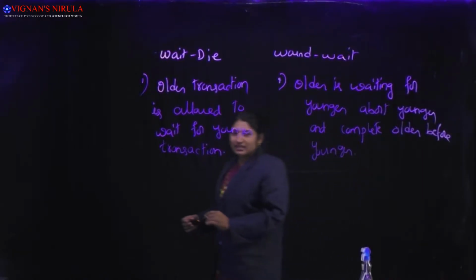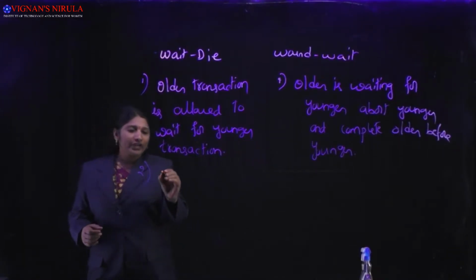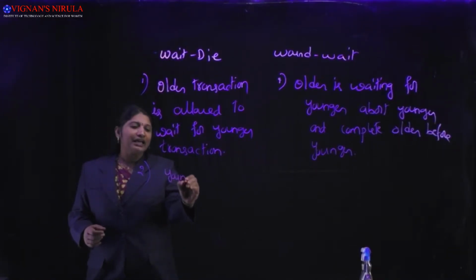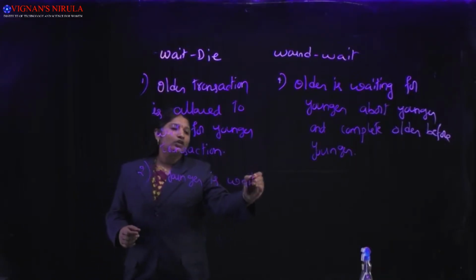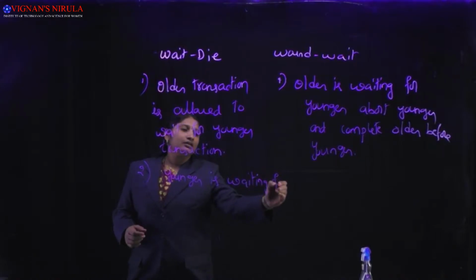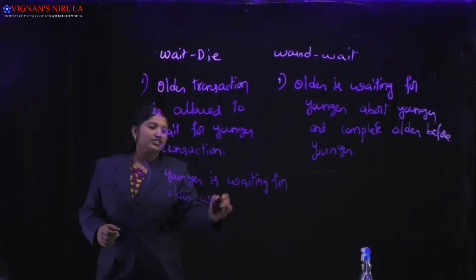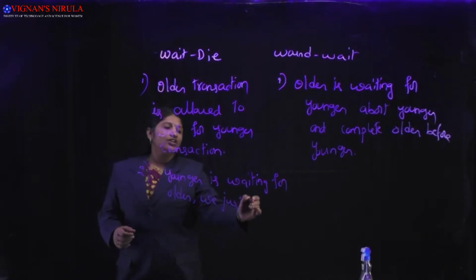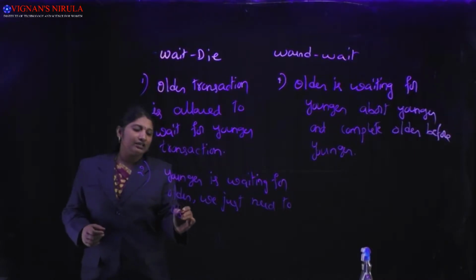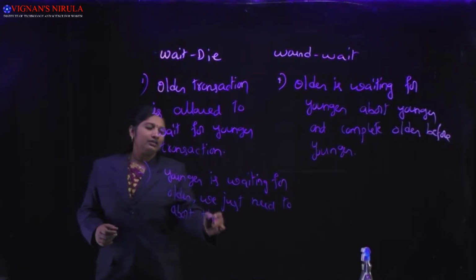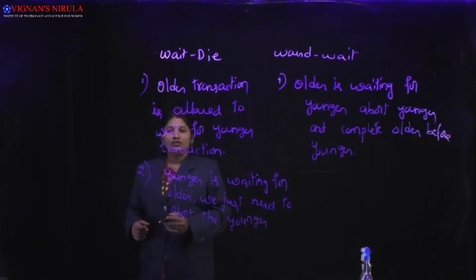So as a second rule, in the case of your wait die scheme, whenever the younger is waiting for the older, we just need to abort the younger to prevent the deadlock.